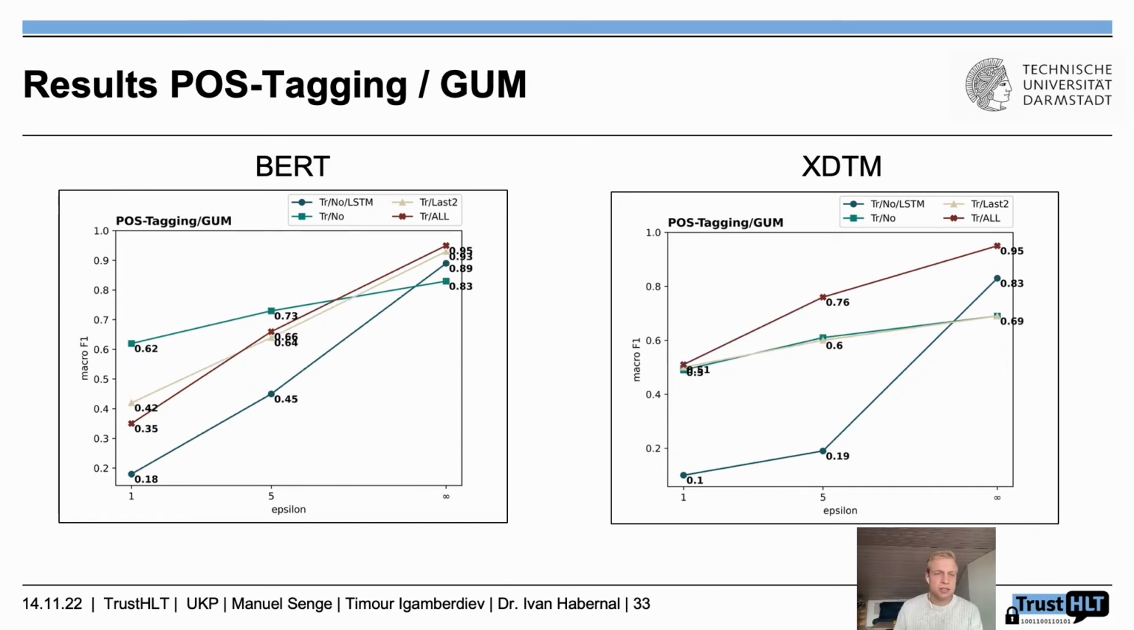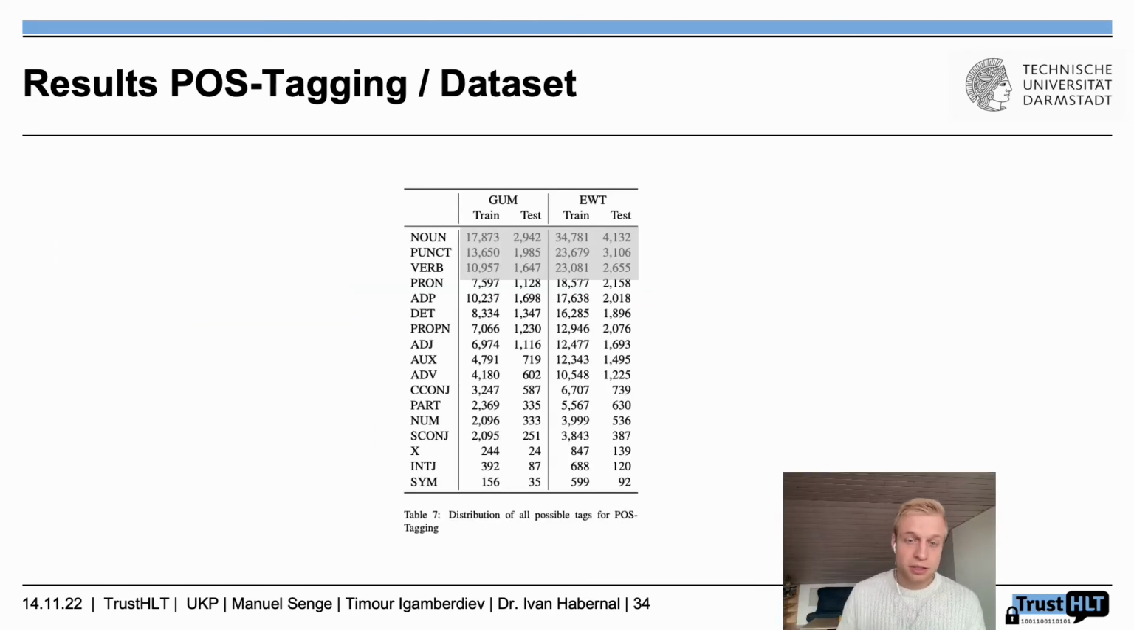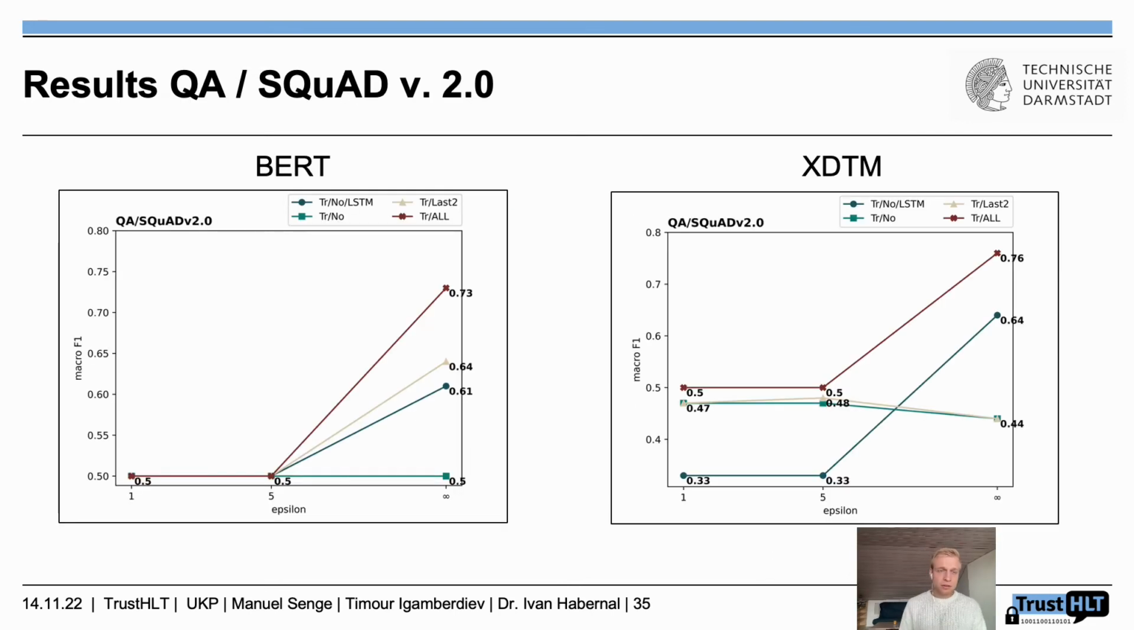And on the other data set, GUM, that we also trained for POS tagging, we see similar results. And now again, just a quick side note, like with the NER, we have overrepresented classes, such as the noun or the verb. They are also favored by the model. Now finally, for question answering, we actually have different results for the BERT model and the XLM.